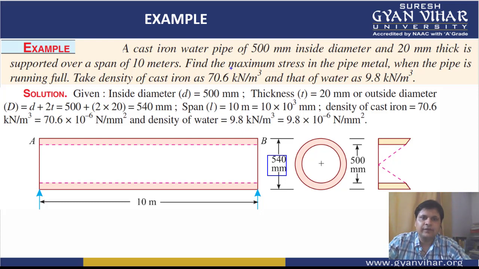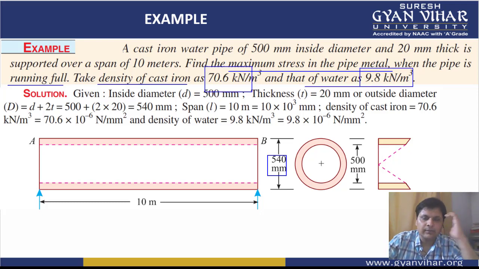Then we have to calculate the maximum stress when the pipe is running full. Since the pipe is running full, the density of iron is also given and the water density is also given to us. Some more twist has been created in this numerical.